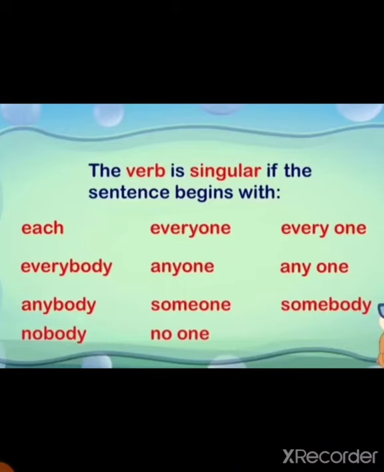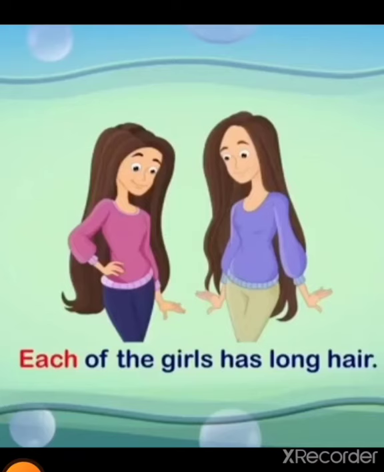So the verb is singular if the sentence begins with each, every, everybody, anybody, nobody, everyone, anyone, someone, no one, and somebody. Okay. For example, each of the girls has long hair.